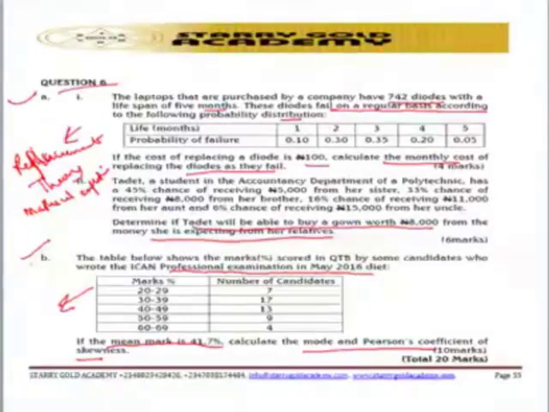In question number 6B, it is testing candidates on the Pearson coefficient of skewness. So question number 6 is testing candidates on two topics. The first is the understanding of the application of replacement theory and mathematical expectation, and in 6B, the calculation of the Pearson coefficient of skewness. So that is it for question number 6.